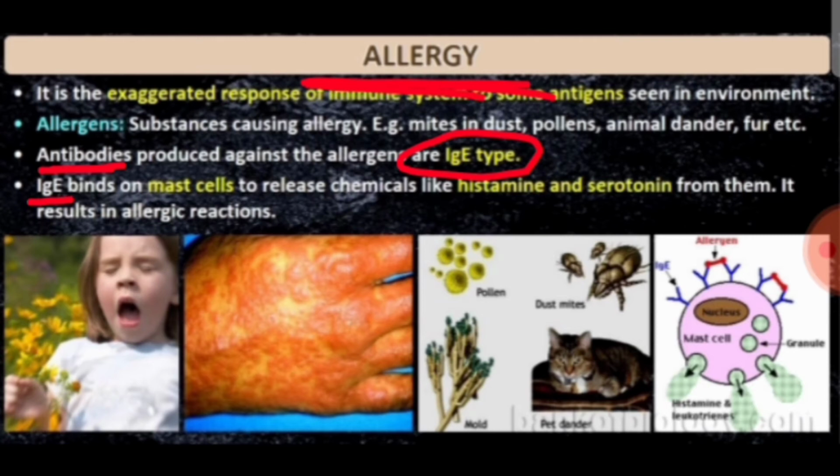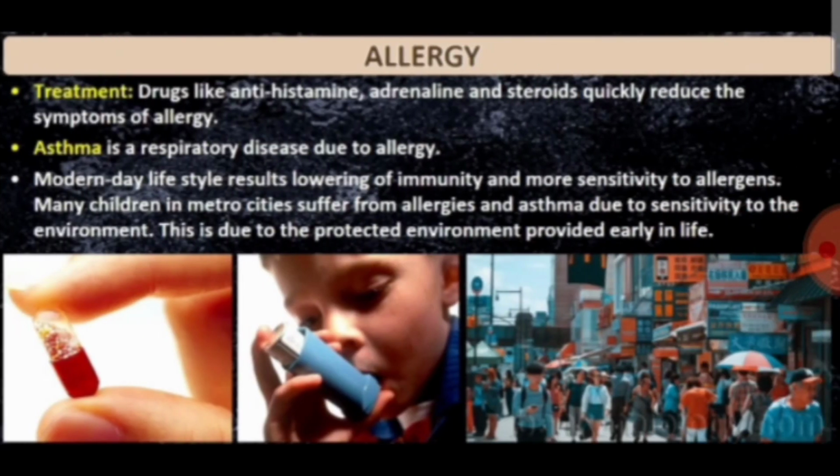The immunoglobulin IgE binds to mast cells and is responsible for the release of chemicals like histamine and serotonin that result in the allergic reaction. Asthma is a very important example of allergy. It's a respiratory disease, and allergy treatment is given as antihistamine drugs, adrenaline and steroids. They quickly reduce the allergic reactions.